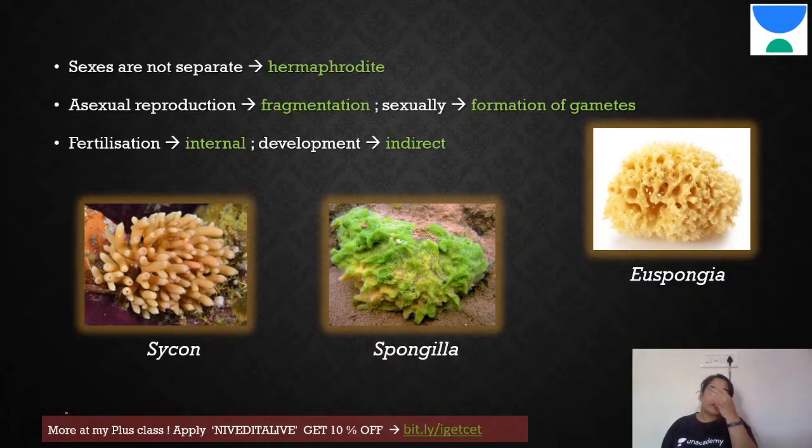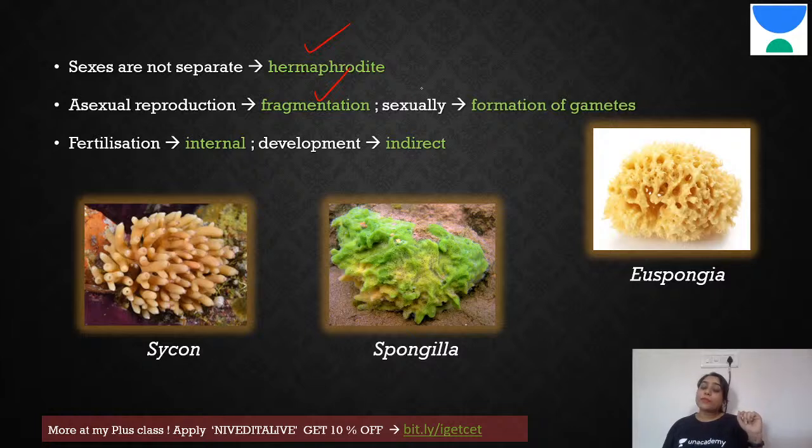Let us talk about the sexes. Sexes are not separate. That means male and female are both in the same organism, right? Therefore, you call it a hermaphrodite. Reproduction takes place in both ways. It can be sexual reproduction, and it can also be asexual reproduction. Asexual reproduction in sponges is usually fragmentation. It can be broken into parts, and each one of them will grow by itself into a separate organism. That is your asexual part.